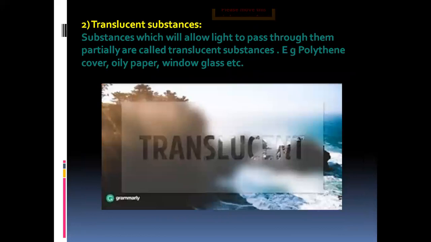Next, our second one is translucent substances. Substances which allow light to pass through them partially are called translucent substances. Polythene cover, oil paper, window glass, etc. These are the examples.